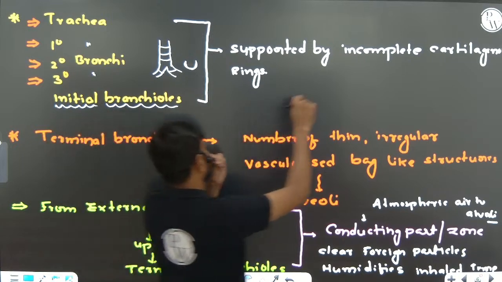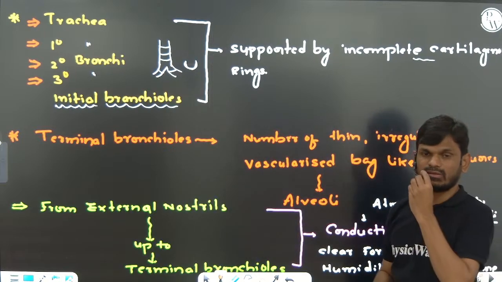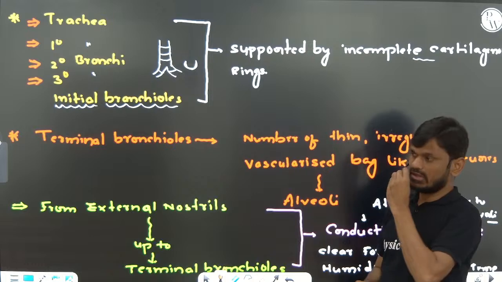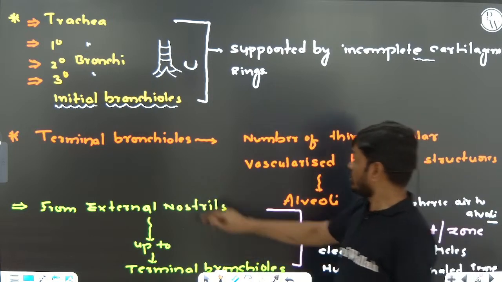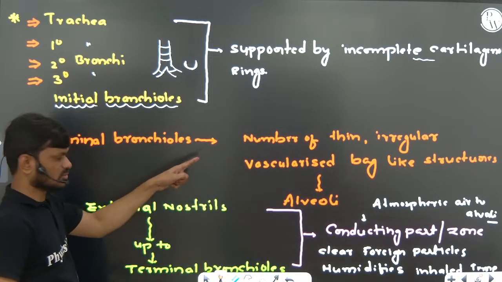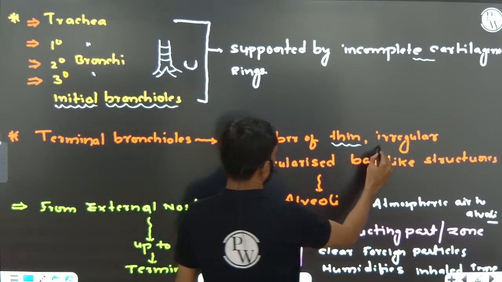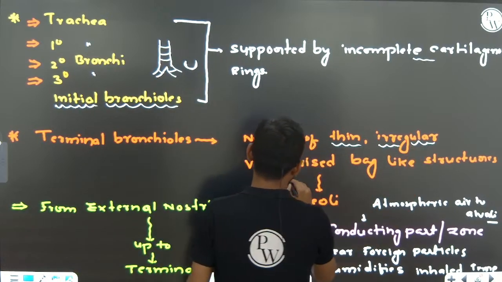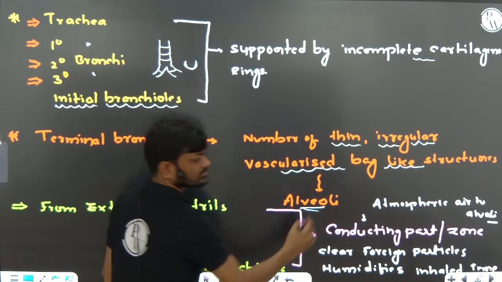Now, the terminal bronchioles produce a number of thin, irregular, vascularized structures, which we call alveoli.